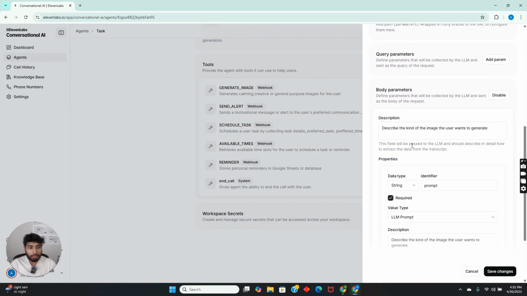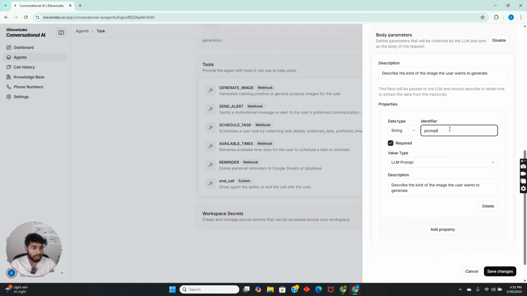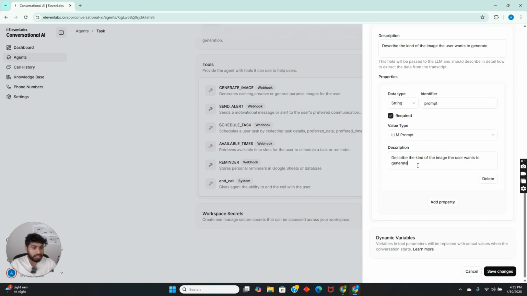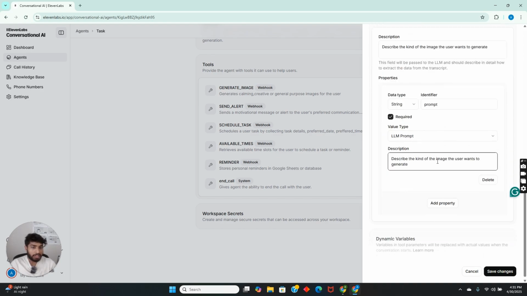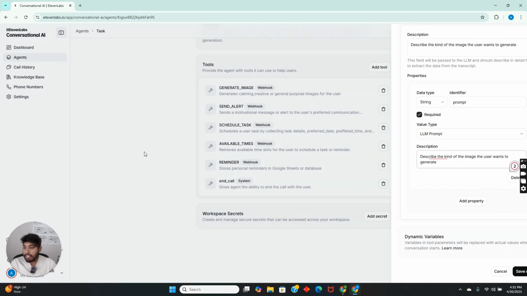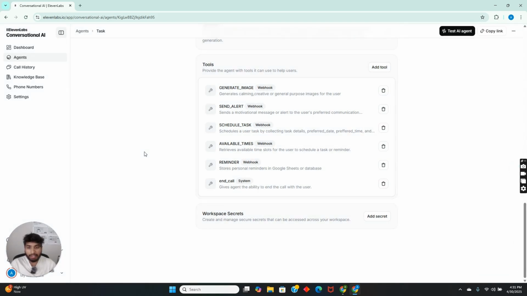And the body parameters: what are the parameters that we need to get from the user? The prompt should describe the kind of image the user wants to generate. So this is how we need to create each and every tool that needs to be used in n8n.